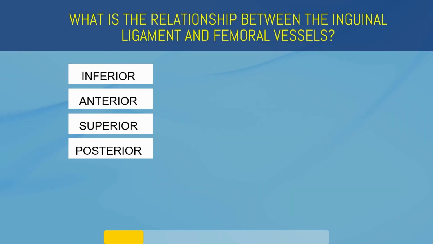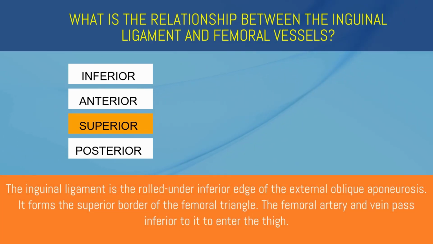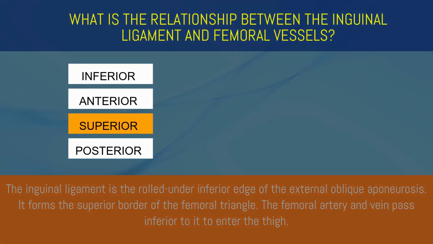What is the relationship between the inguinal ligament and femoral vessels? Inferior, anterior, superior, or posterior? Superior. The inguinal ligament is the rolled under inferior edge of the external oblique aponeurosis. It forms the superior border of the femoral triangle. The femoral artery and vein pass inferior to it to enter the thigh.